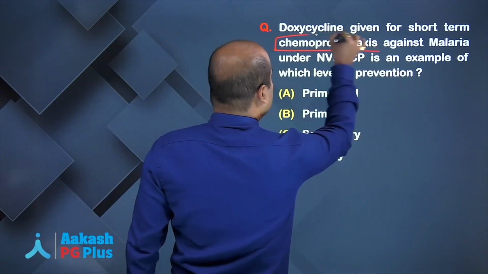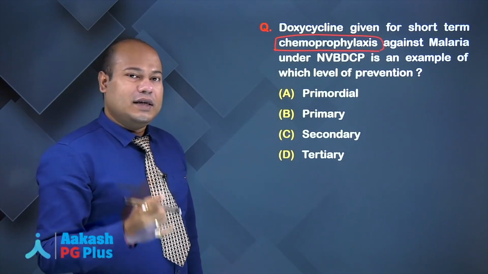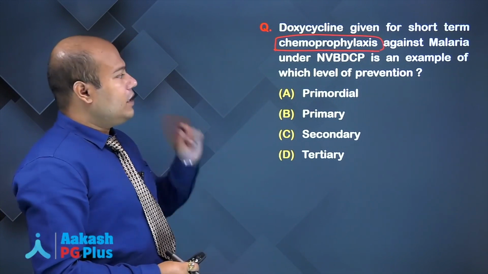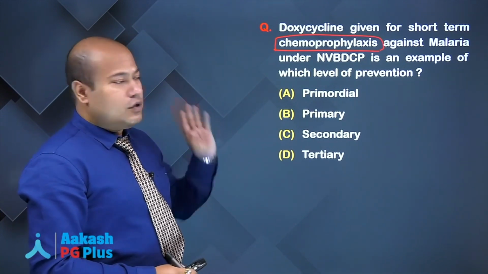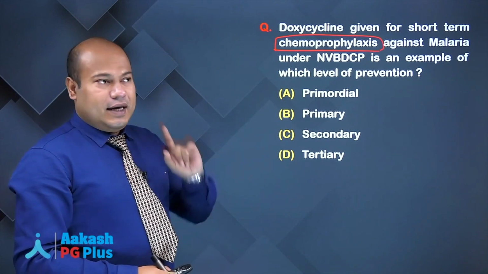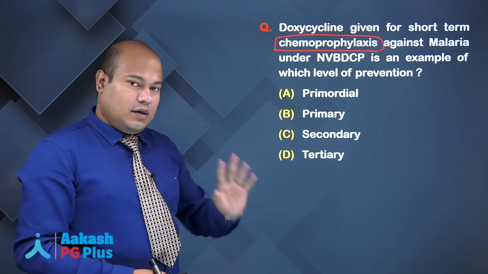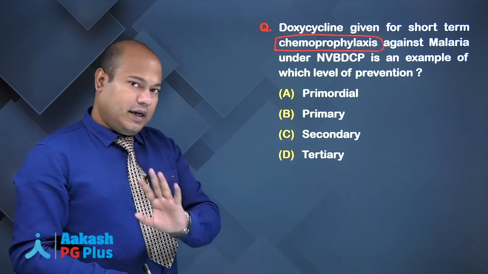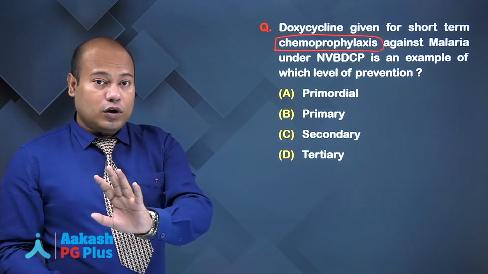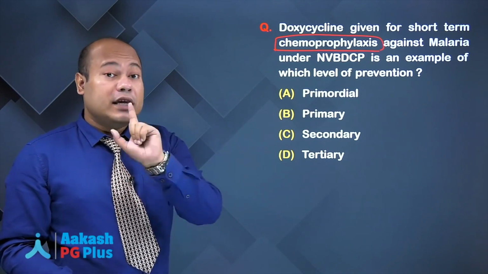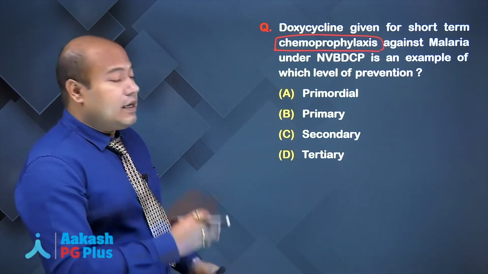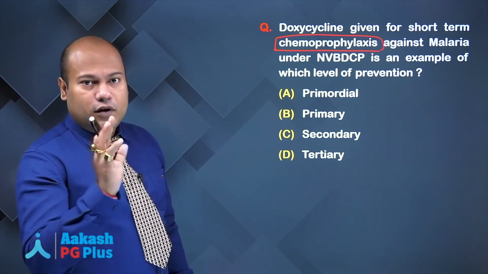So chemoprophylaxis means you are trying to prevent the incidence of malaria. Short-term chemoprophylaxis. Risk factor is there? Yes. Is Plasmodium there in the environment? Yes. Is Anopheles mosquito the vector there in the environment? Yes. Has the disease set in? No. You are trying to prevent the onset of the disease. Chemoprophylaxis. So, it will be primary level of prevention.